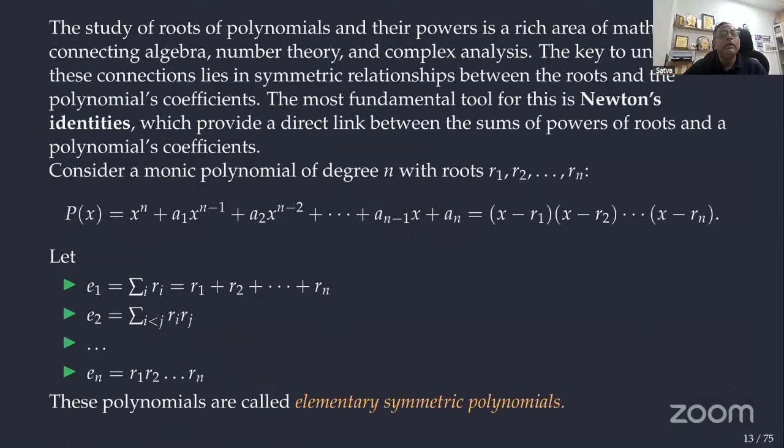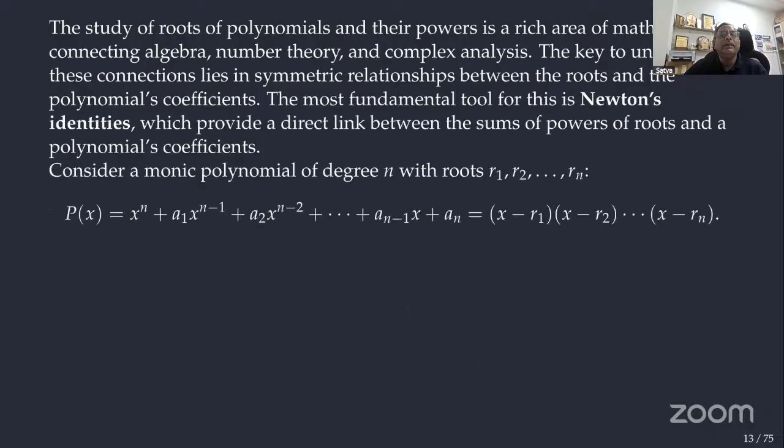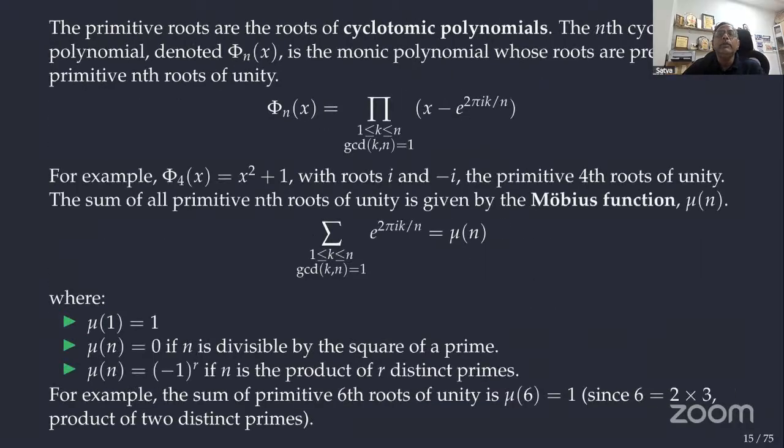In particular, if you take k equal to 1 in this formula, d becomes 1, and we get only one sum, mu of n. So the sum of the primitive nth roots of unity is mu of n. That's what I want to convey, that we will use later.